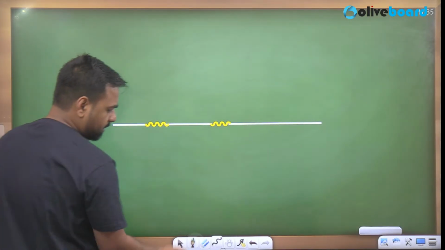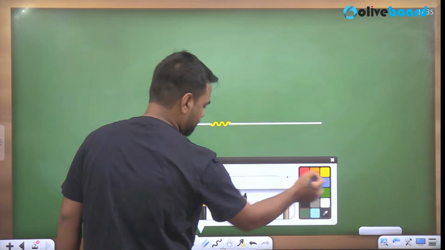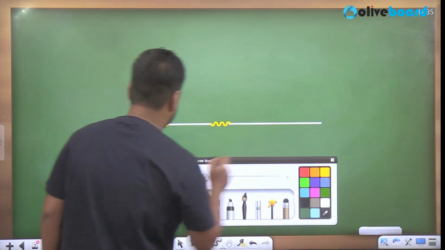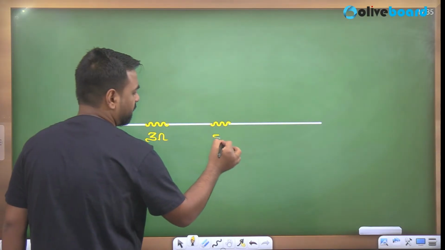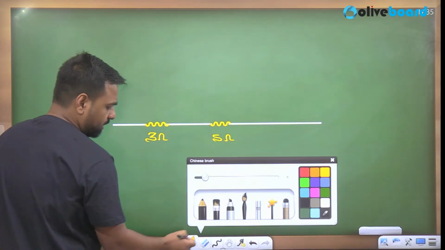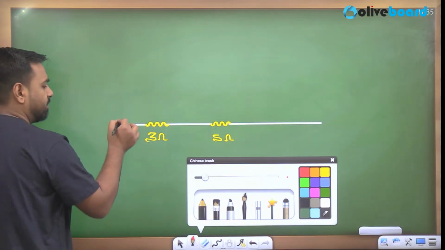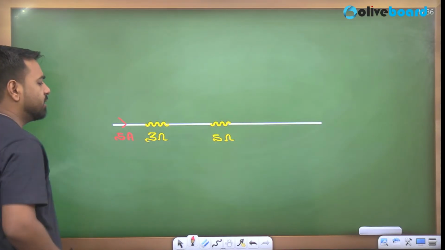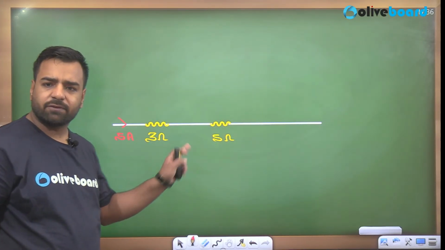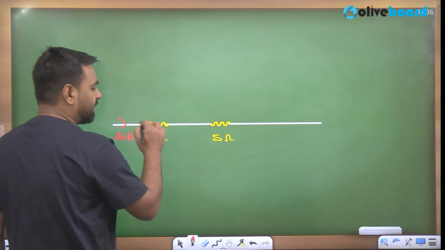Let's say here is the resistance provided, and let me write the value for the same. Let's say this is of 3 ohm and this is of 5 ohm. Now tell me one thing, if the current is flowing through it, let's say 5 ampere current is flowing through it, how much current will pass here? Current has no other path, it has a single path.